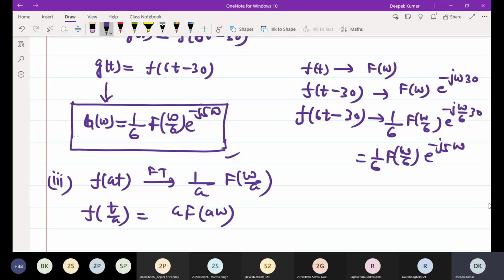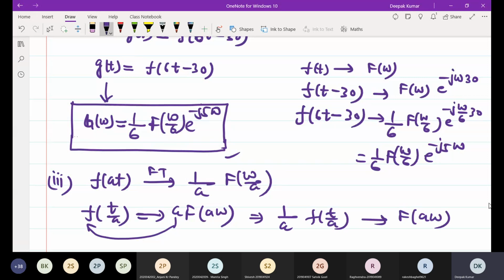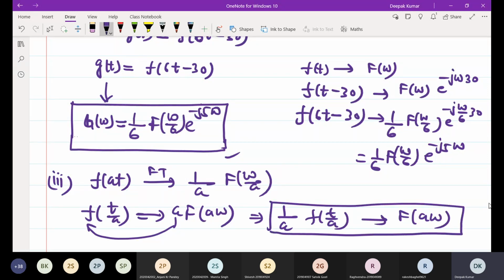Correct? Or you can put this a in the left hand side, it will become 1 by a f of t by a, and the Fourier transform will be F of a omega. So when you multiply in frequency, there will be a division in time and also division in amplitude in the time domain. Both results are the same, no need to discuss.